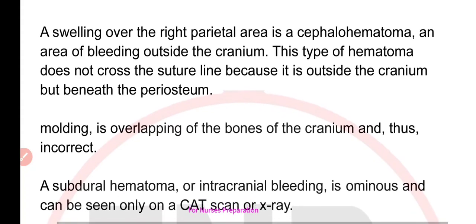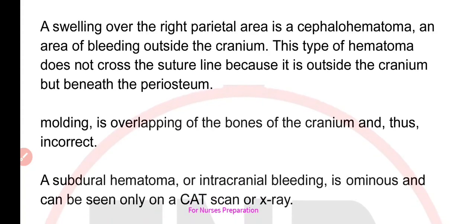Swelling over the right parietal area is the cephalohematoma, an area of bleeding outside the cranium. This type of hematoma does not cross the suture line because it is outside the cranium but beneath the periosteum.